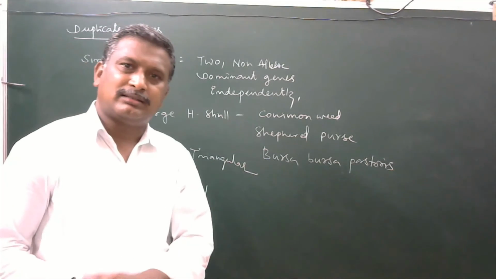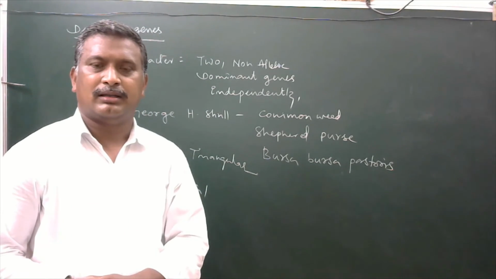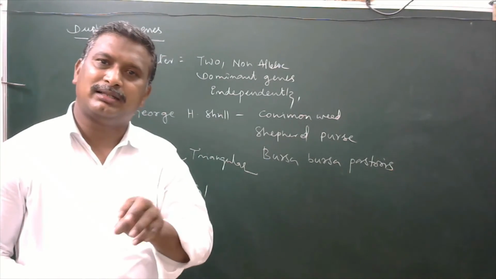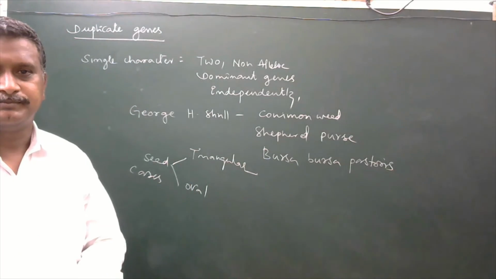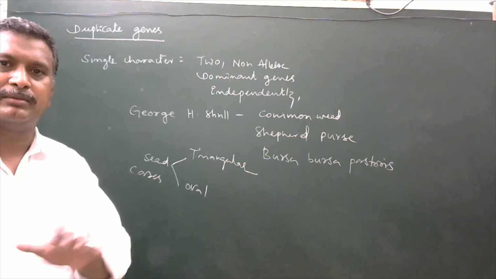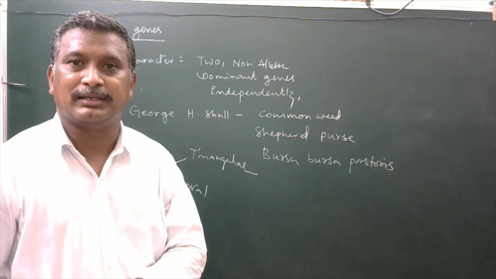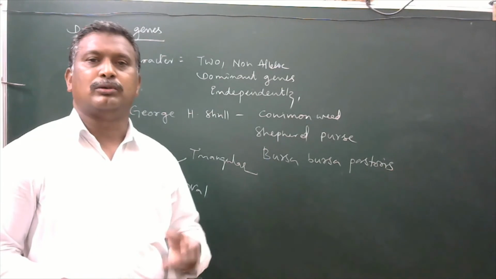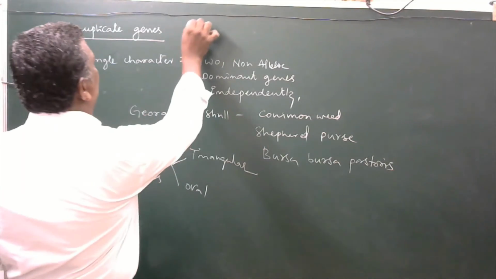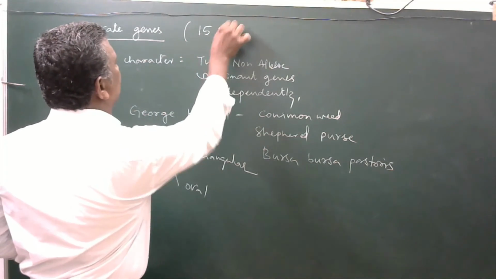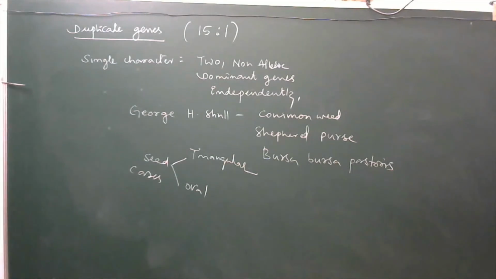If two dominant genes are there, they also produce a triangular seed case. If a single dominant gene is available, it also produces the same triangular seed. Here, that character is controlled by two dominant non-allelic genes independently. Hence, it is said to be duplicate genes. For this, 15:1 will be the ratio we get. Now we will see about it.